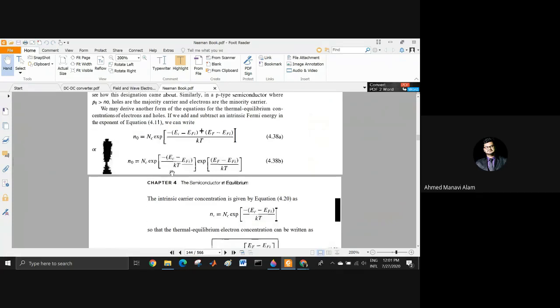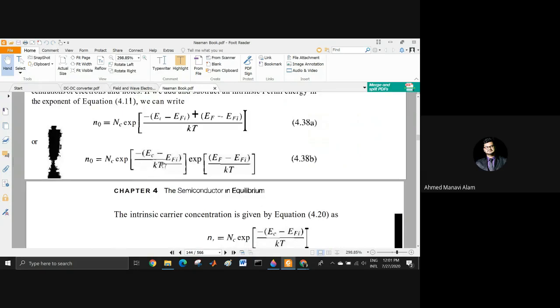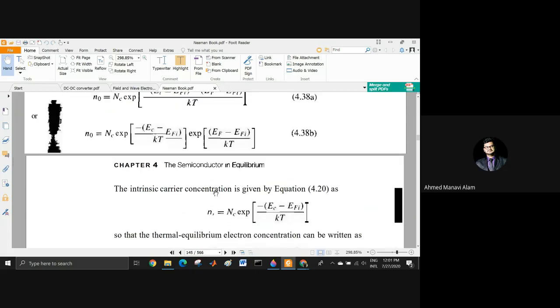Now, does this expression look familiar? Yes, it does. It was the intrinsic carrier concentration Ni.